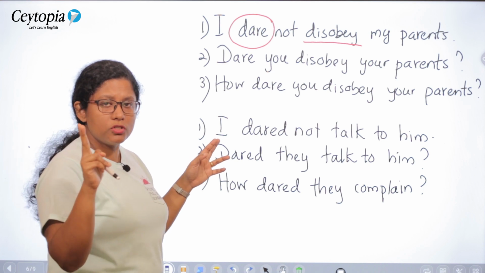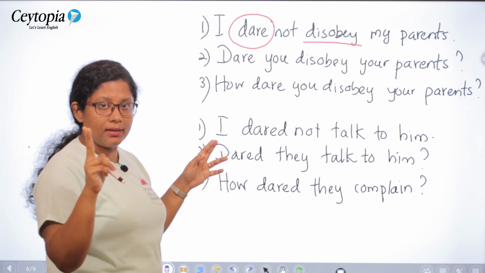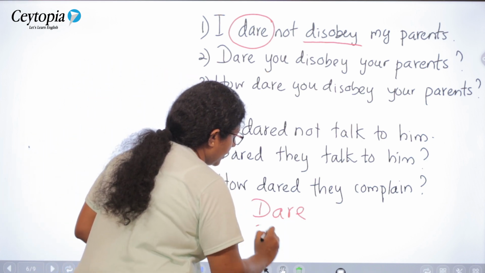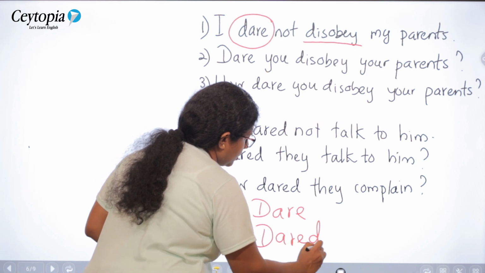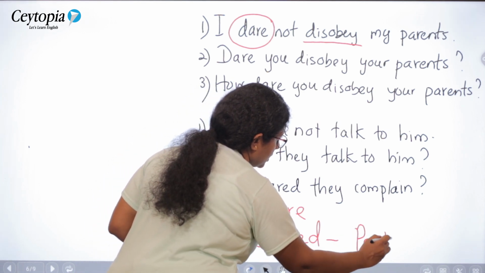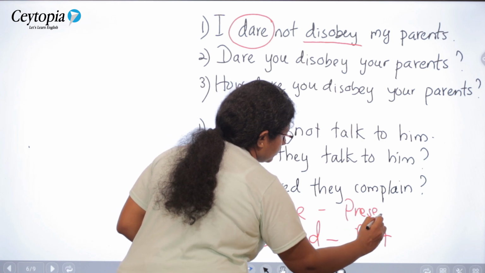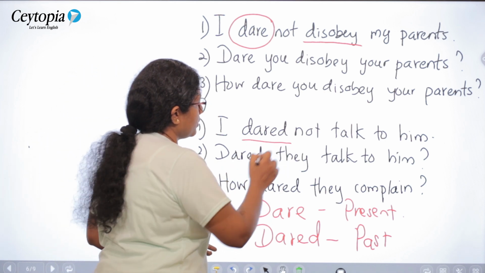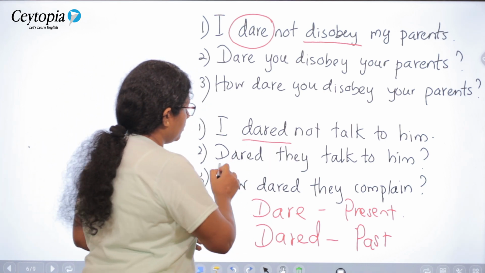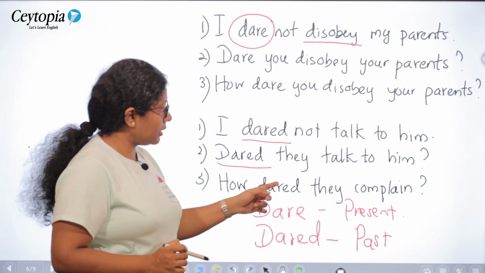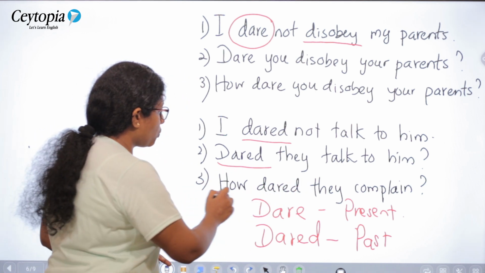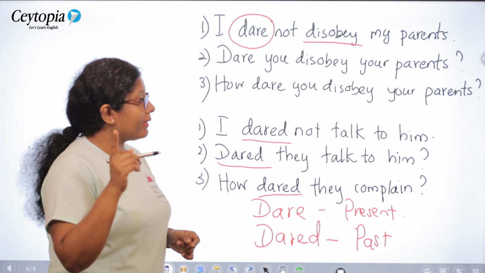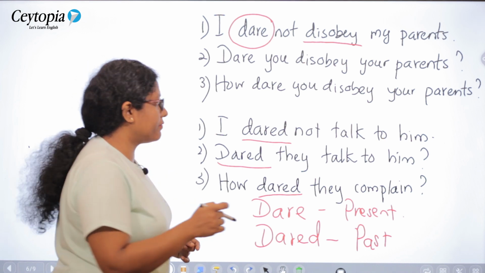Now what are the two forms you have when you consider dare as an auxiliary verb? You have only two forms, dare and dared. The second is for the past tense and the first one is for the present tense. I dared not talk to him. Past form. Dared they talk to him? Past form. How dared they complain? Past tense question. And in all these cases, you will see that the main verb remains in its base form.